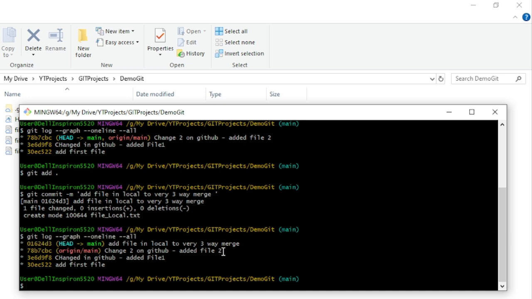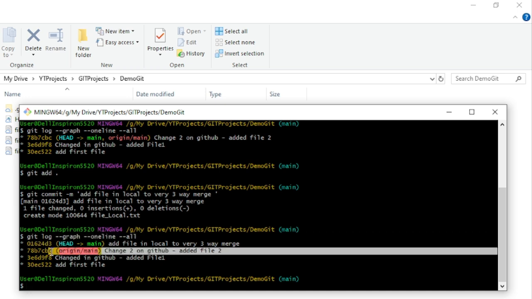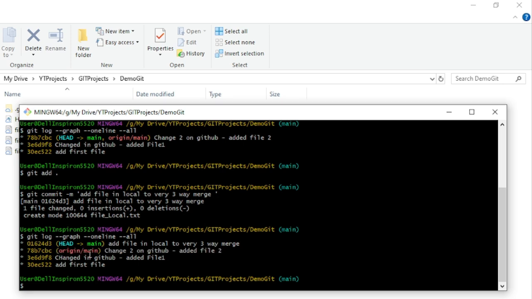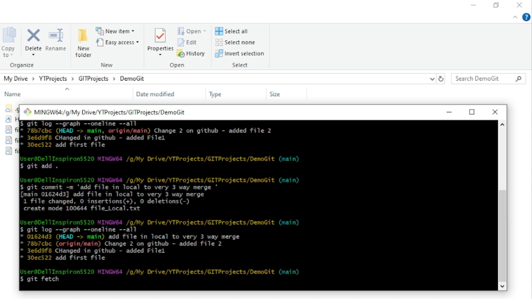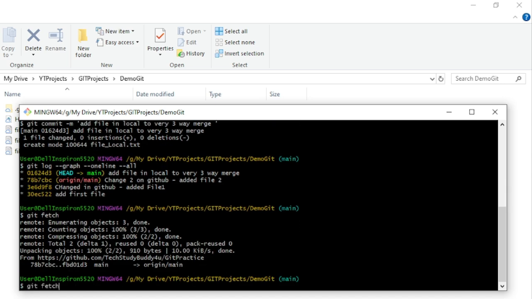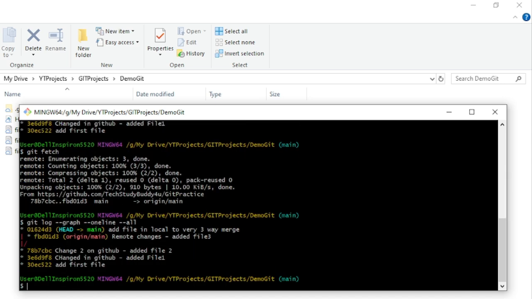Origin main is still behind, because the last time we did the git pull, this was where the main was for the remote. Now what we'll do is a git fetch. Do you want to check the log again? So what happened?